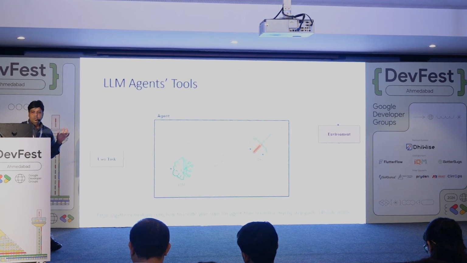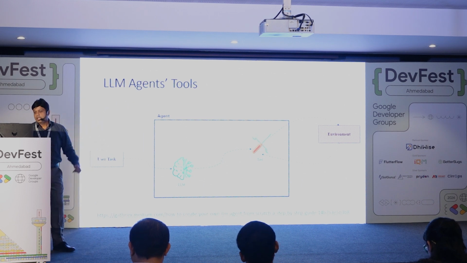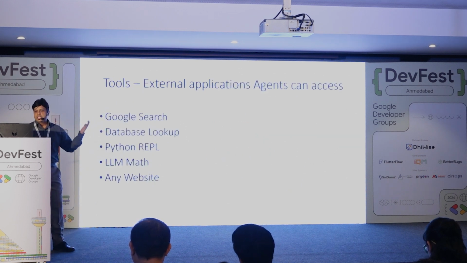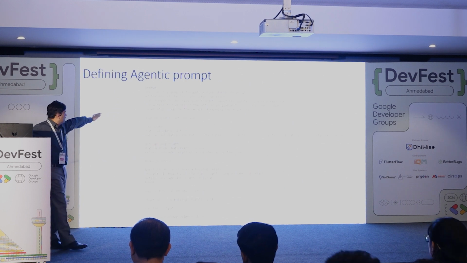So agent tools are basically things like Google, Wikipedia, all of these are tools which they can access. So it could be Google search, database lookup, Python interpreter, maths, any website, anything which you want the model to access could be your tool. And let me show you.